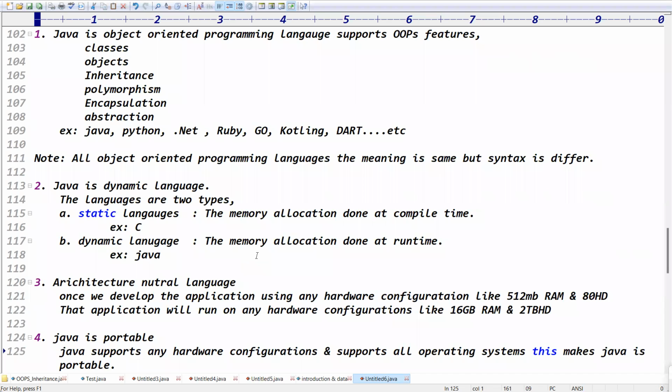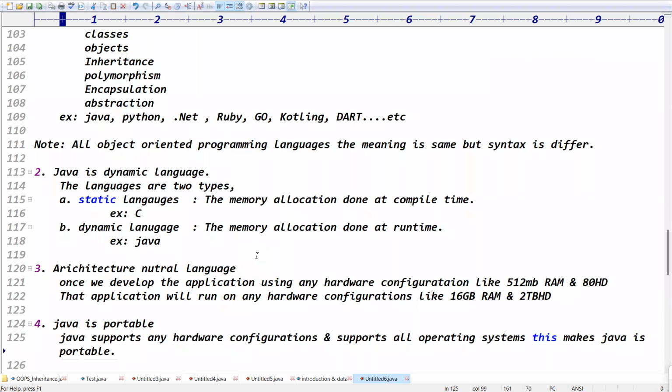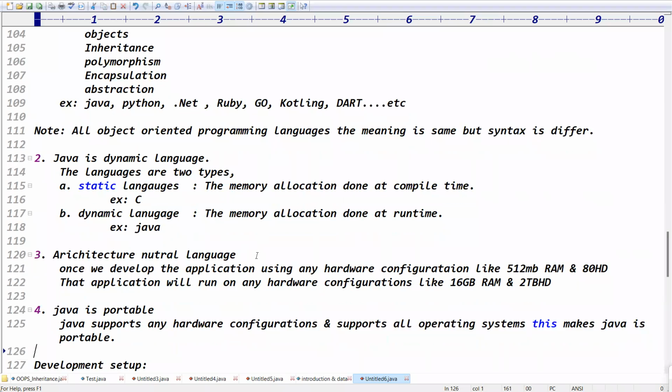Second point, Java is a dynamic language. So languages are of two types, static languages and dynamic languages. Java is a dynamic language because Java memory allocation is done at what time? Runtime, right? Java memory allocation is done at runtime.